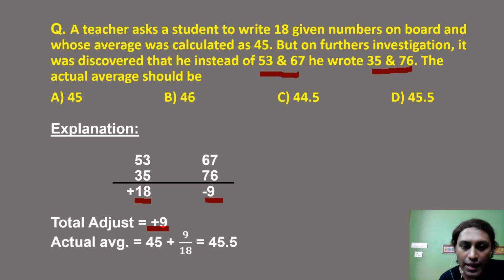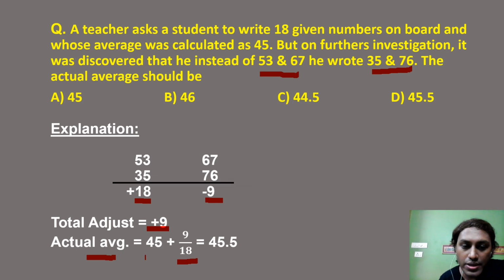And this 9 would be divided among the group members. So 9 would be extra in the group, and the extra per head would be 9 upon 18, which is 0.5. So what should be the actual average?